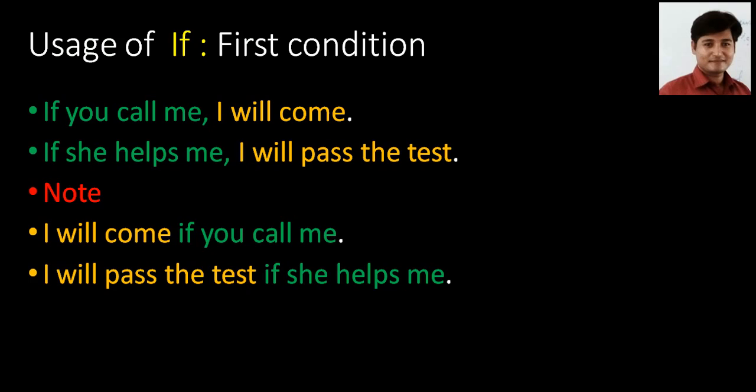So first condition is that one person has to complete something first to get the result of his activity, to get the result of that struggle. This is called first condition, and condition is introduced with if plus present indefinite tense, and the result is introduced with subject plus future indefinite tense. I hope you surely understand these conditions.